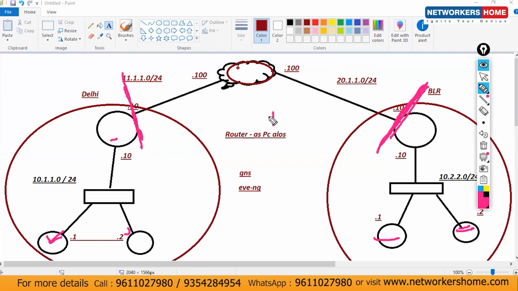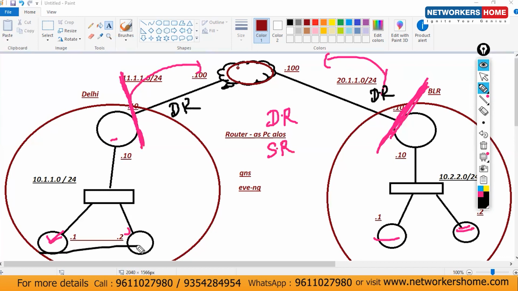But you have to use two things. You can use default routing or static routing. This is my edge device, and this is also my edge device, and edge device means towards the ISP. So here you have to use only a default route. But here you can use anything, a static route or whatever. But I need reachability from this router to this router, and this router to this router. Clear or not? We need a ping there.